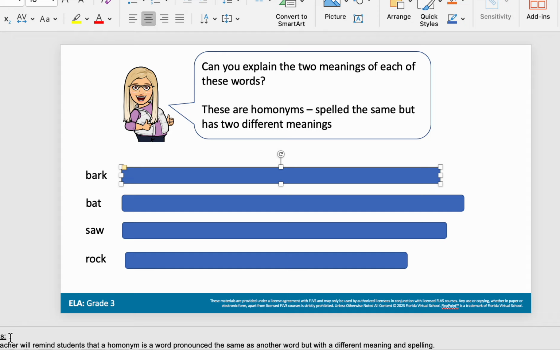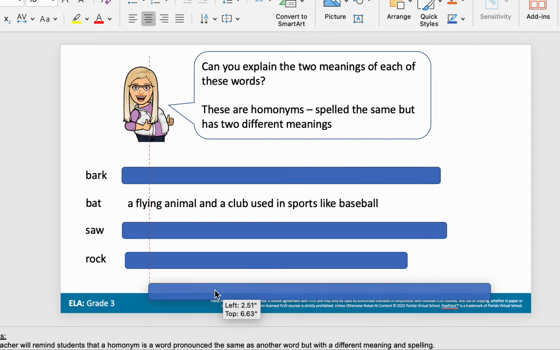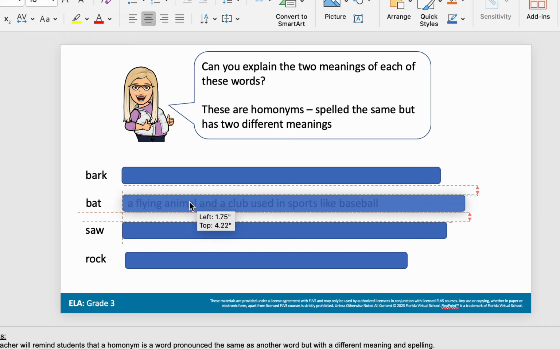And then I also know that a bat can also be sporting equipment, like I hit the ball with the bat. So a flying animal, and it can also be a club used to play a sport.